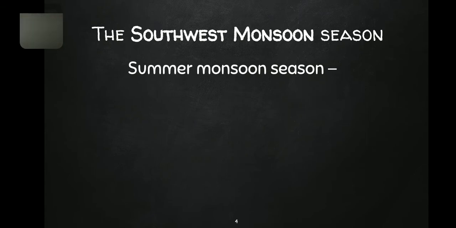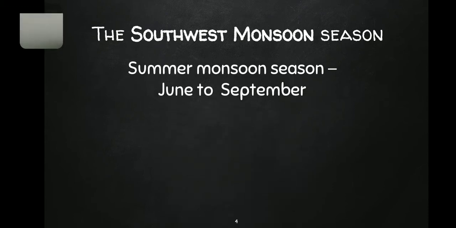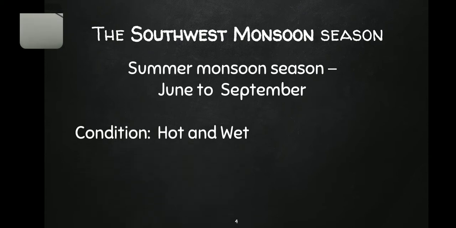It is otherwise known as summer monsoon season because it comes at the end of summer. When the summer ends in the month of May, the monsoon is onset. Therefore, it is said to be summer monsoon season between the months of June and September. How is the condition?